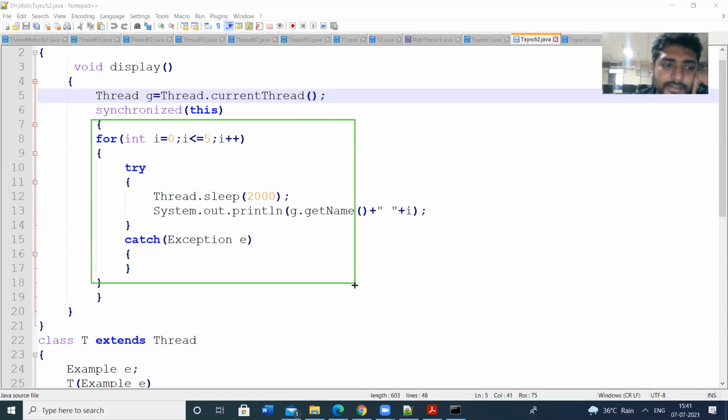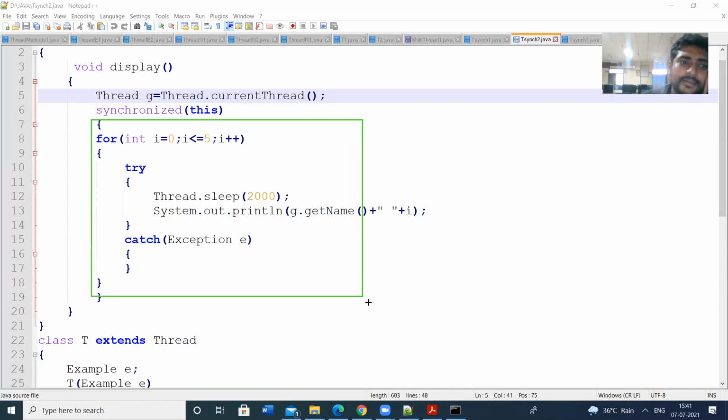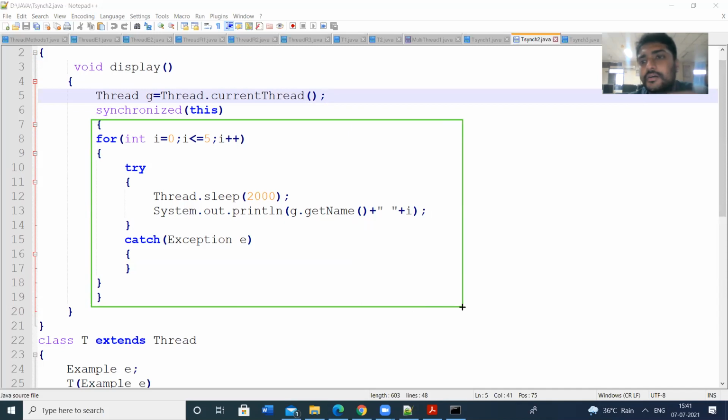These are the thread statements. These statements have to be synchronized. So that's why I am placing these statements within the synchronized block.